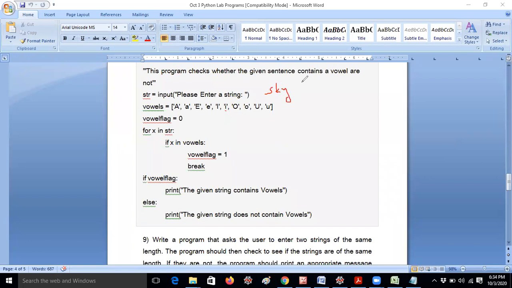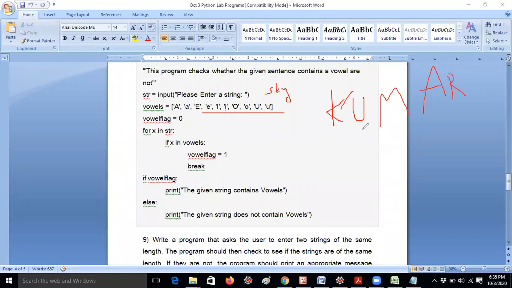There is no vowel in this. Here I am using a list. Vowels equal to, for every character you need to give in double quotes or single quotes in Python, A-E-I-O-U. But here I am writing capital A, small a also. Why? Because some students may get a doubt like, if I am giving Kumar in capital letters, what will happen, sir? So you will ask those questions also.